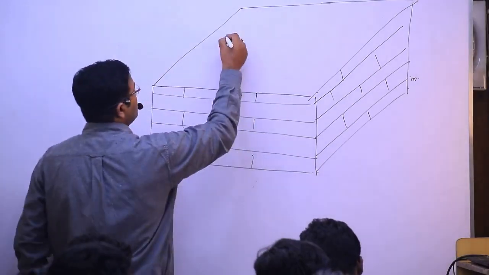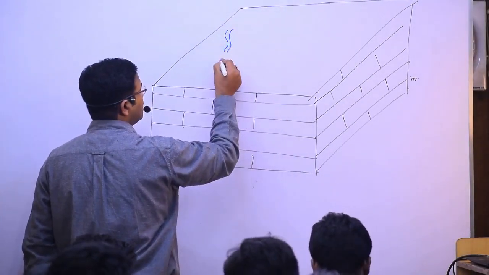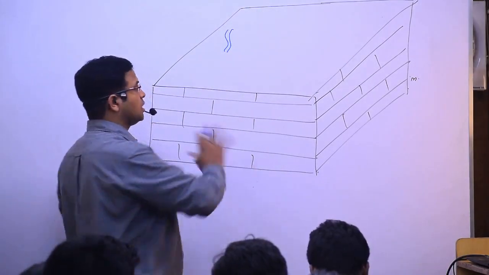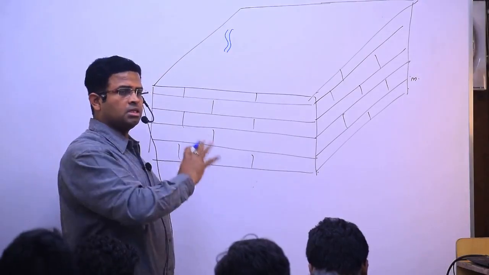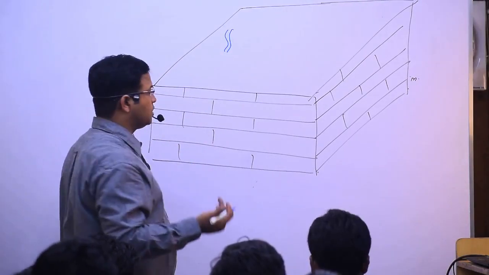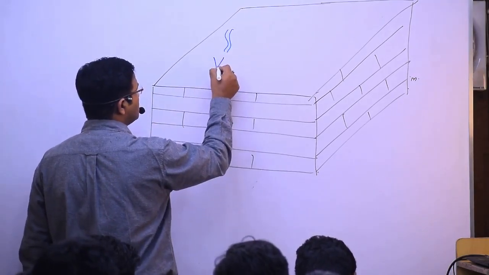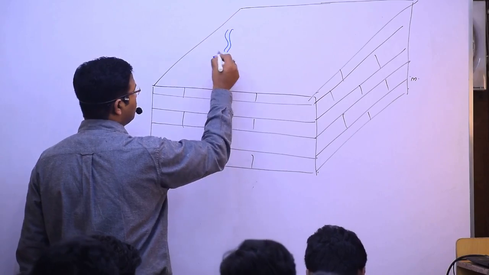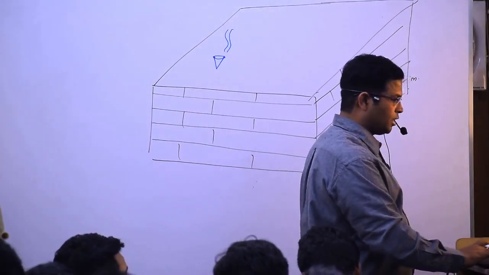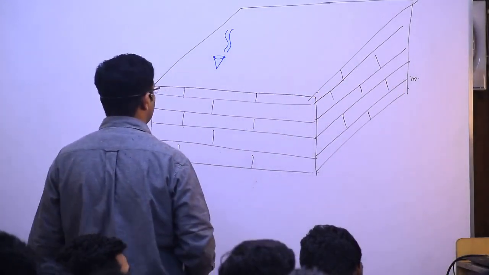And here some streams are moving. When the streams are moving, then what do they do? They dissolve the limestone rock available. So this is not completely limestone rock, but in this region the presence of limestone is more. And when the presence of limestone is more, then what will happen? They will dissolve some of the limestone region and they form a funnel shaped structure. What kind of structure have they been able to form?